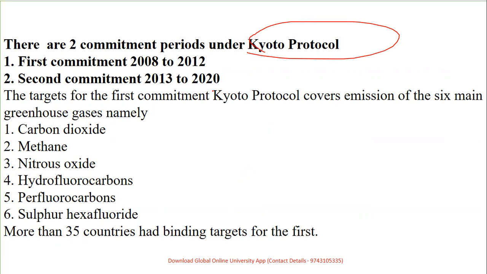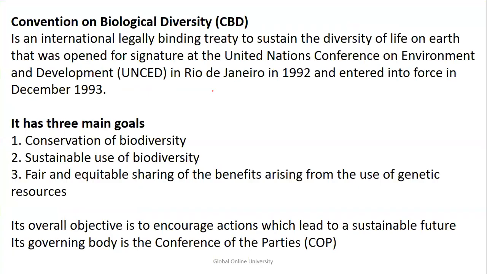So the target was basically to cover the emission of 6 main greenhouse gases, that was carbon dioxide, methane, nitrous oxide, hydrofluorocarbons, perfluorocarbons, sulfur hexafluoride. More than 35 countries had binding targets for the first time. So you should be aware of these commitments, the periods, and which 6 greenhouse gases. There was a question out of this, which 6 gases, an odd man out. So that also has to be understood very correctly.